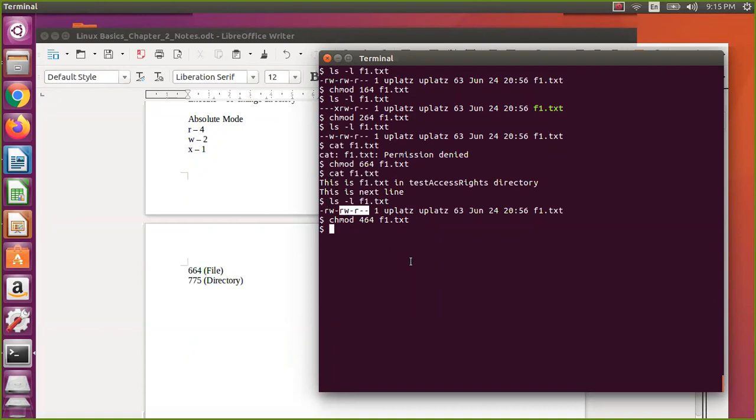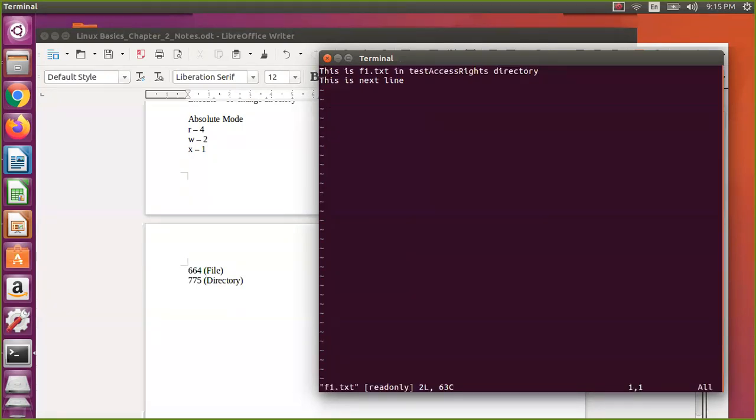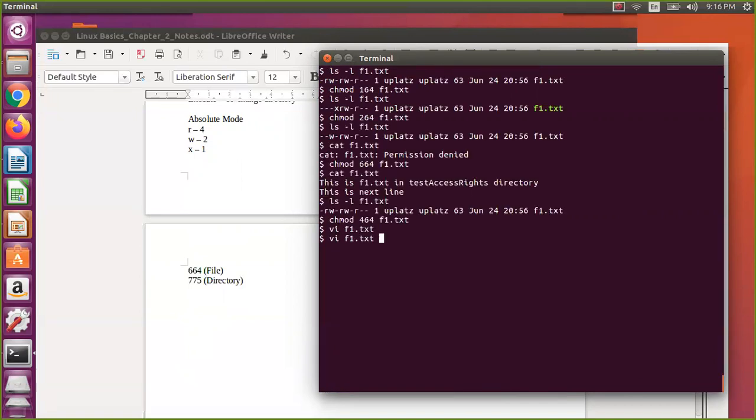Okay, so chmod 464. Now if I open this f1.txt, you can see here I cannot modify actually. So I say :w, it cannot modify. So I am quitting without saving. Then I say chmod 664 just to revert back.